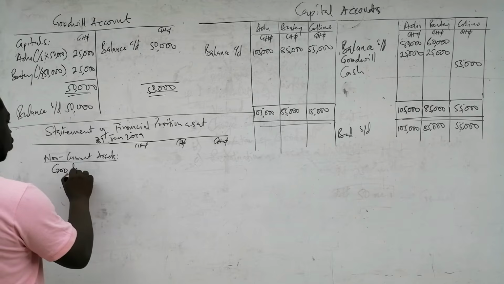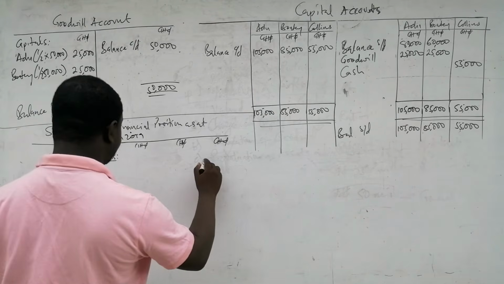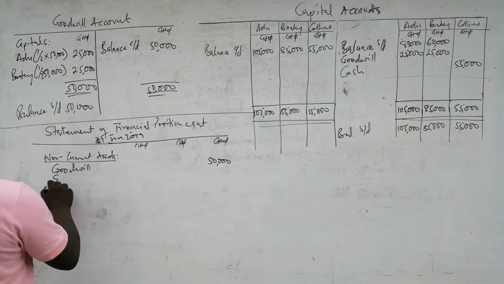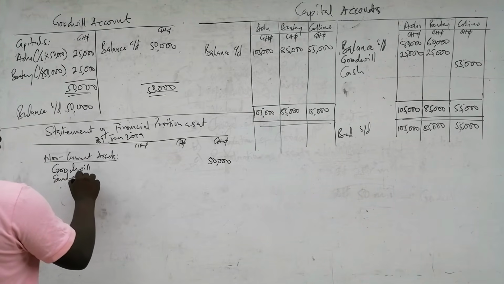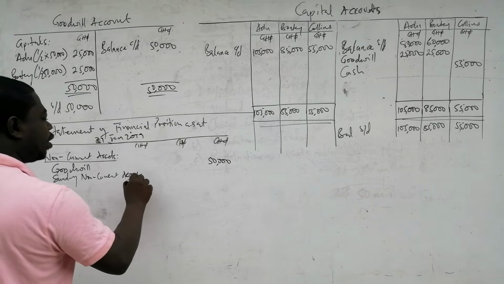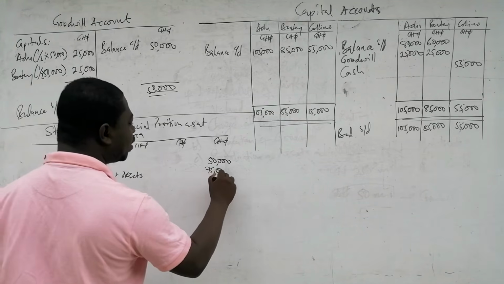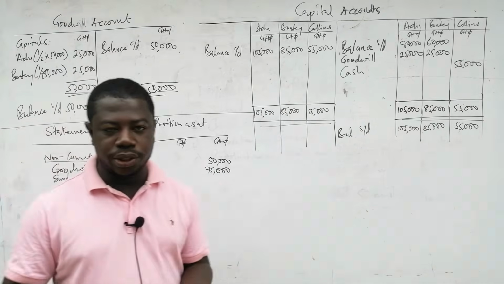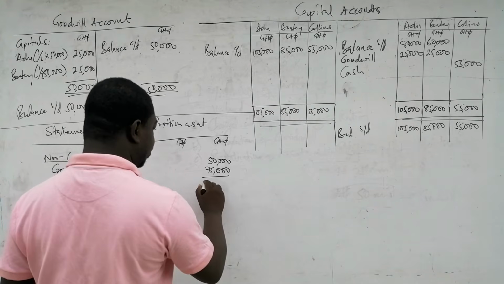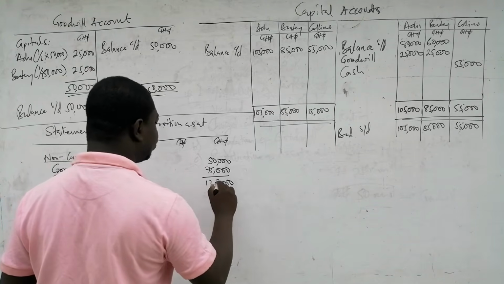And then there will be the sundry or total non-current assets as per the question, which also is 75,000. That one did not change. And so we have total non-current assets as 125,000.